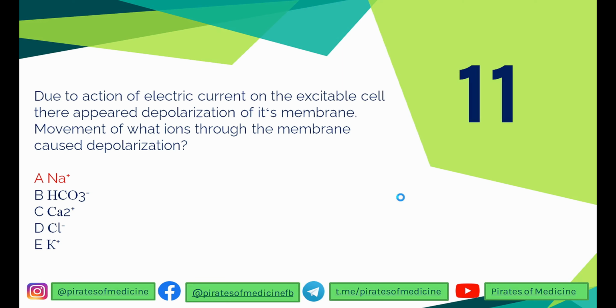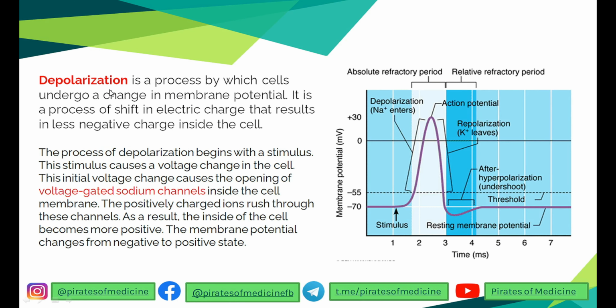Understood? Let's go to the next one. The 11th is that due to the action of an electric current on an excitable cell, there appears depolarization of its membrane. So movement of what ions through the membrane causes the depolarization? Remember, depolarization is a process by which a cell undergoes a change in membrane potential. Normally, the resting membrane potential is negative, and by depolarization, the polarity changes and the cell becomes positive.